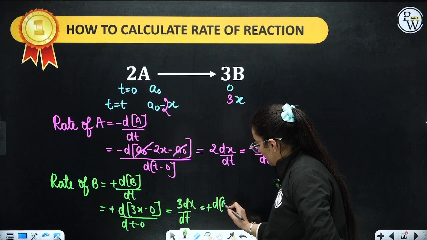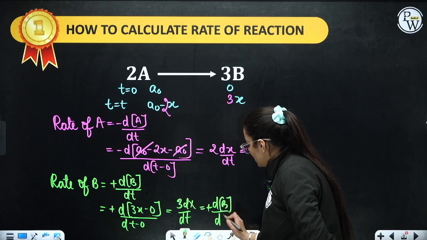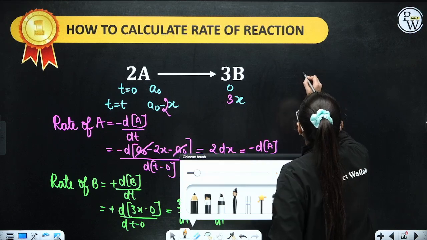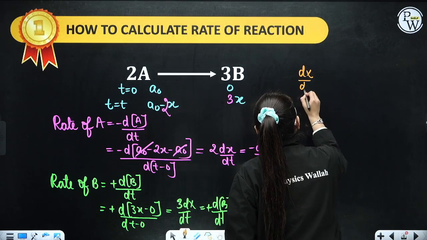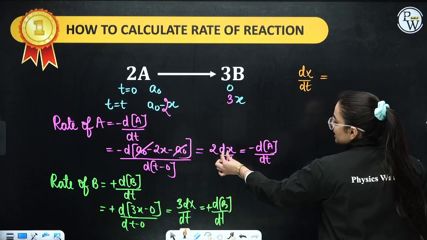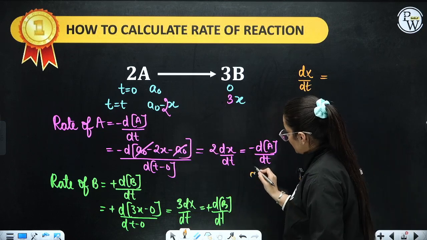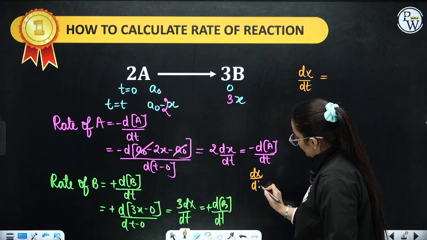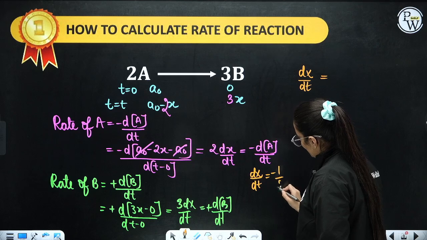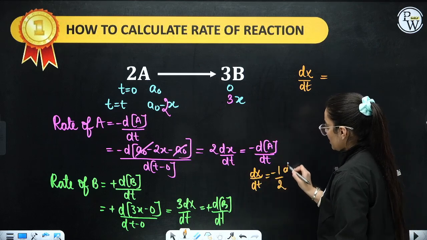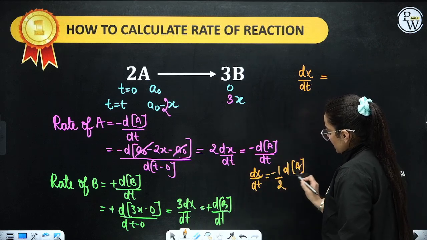So from these both equations, can I calculate my dx by dt? Yes, ma'am. If I want to know the value of dx by dt, we'll bring 2 over here. You will get dx by dt equal to minus 1 by 2 dA by dt.